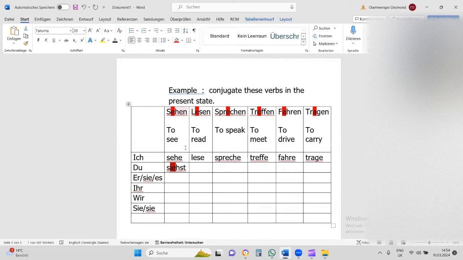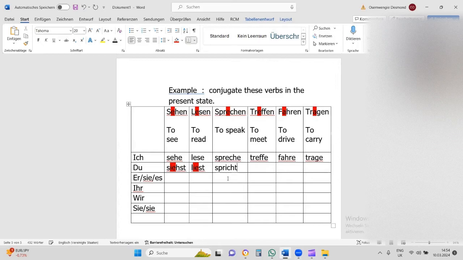Sorry, that's German for you. That's what it is. Du siehst. When it comes to lesen, first you change to E. Du liest, du liest. When it comes to expression, we say du sprichst.